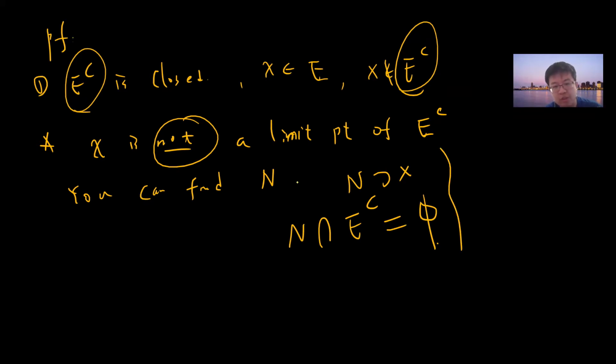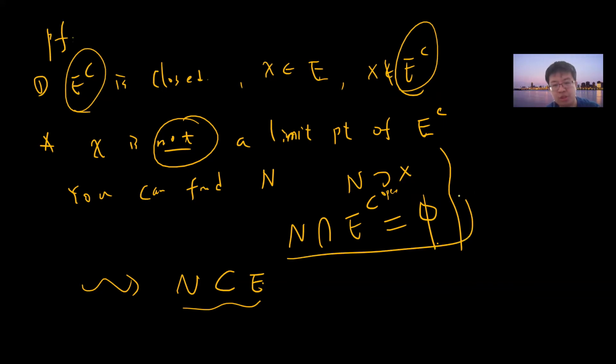Now N intersection E complement being empty is the same as N falling inside E. Otherwise you would have a point inside N but outside E, which would be in E complement. So given any point x, you can find N covering x with N inside E. So E is open.